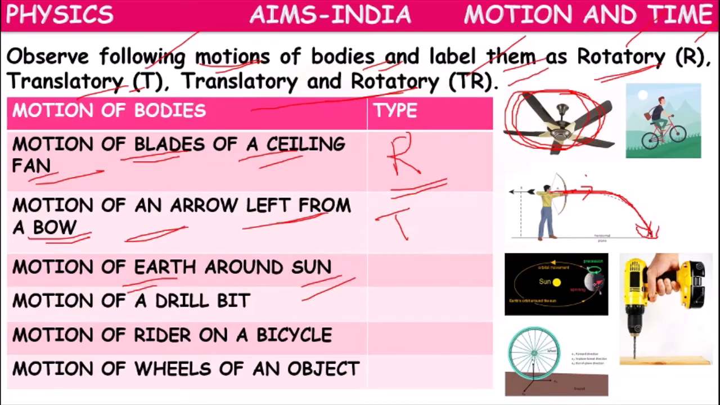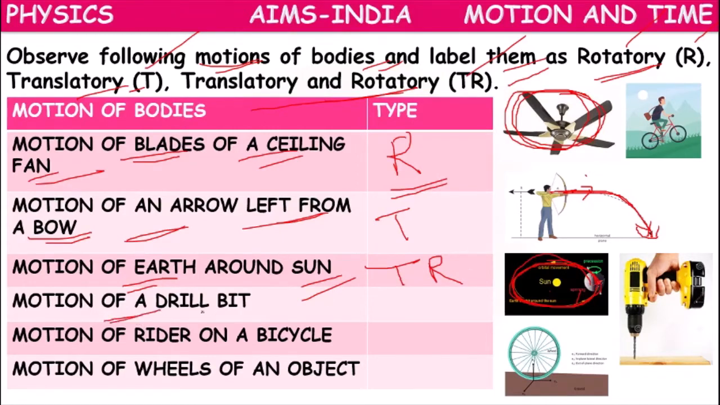So, motion of the earth around the sun. The earth's position is changing. The earth is rotating around the sun. The earth's position is changing, but all the particles of the earth also move around themselves. It shows both rotation and revolution at a time. It will spin around itself and it also spins around the sun. It exhibits both translatory and rotatory motion, TR.